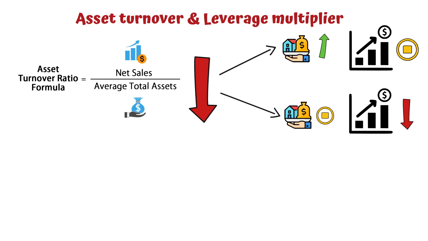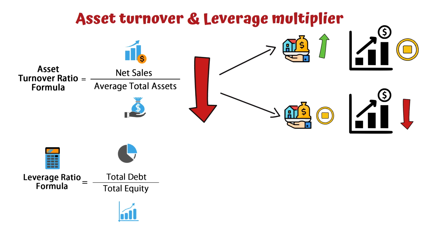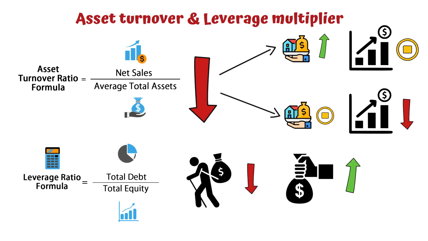Similarly, another factor is the leverage multiplier. If it is increasing, that means the debt or leverage of a company has increased. But you should see whether the net profit of a company or ROE has increased or not. And a good share is a share which has all these factors considered together and has a good net profit overall, and has good future predictions as well.